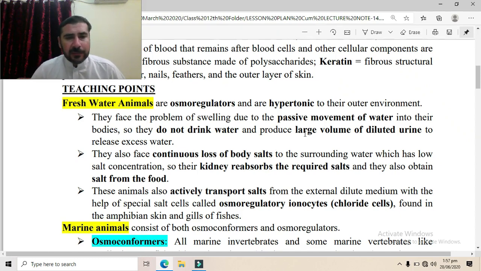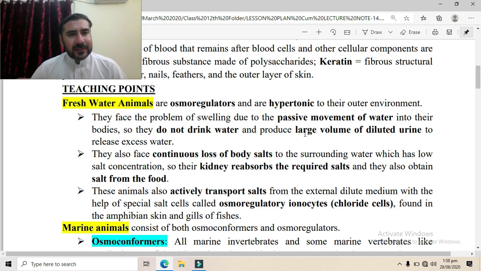The freshwater animals reabsorb the required amount of salt through their kidneys. So the salt content is maintained inside the body, and they also obtain their salt from the food. To compensate the loss of salt, they use their food which has high salt content. So in this way the salt content is maintained.